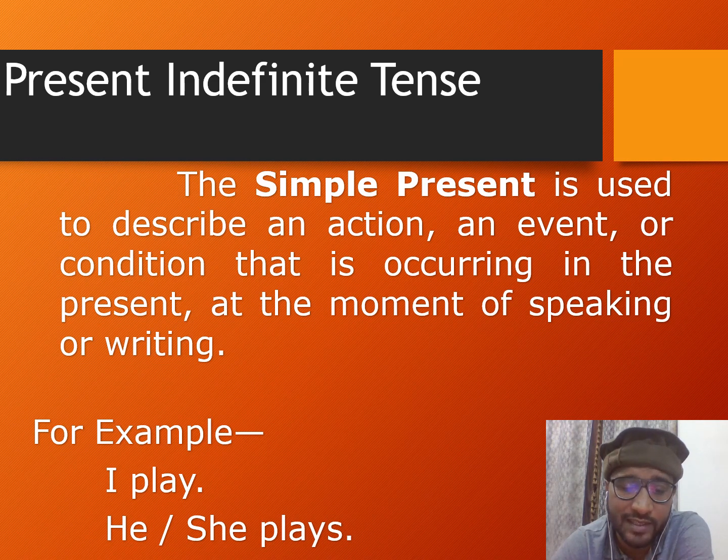If you look at the examples, the first example is I play. So play is the base form of the verb. If you remember, I discussed the formula earlier. Now over here, the second example is he plays or she plays. As I mentioned, with he, she, it, or singular noun, the S form is used over here. So this is all about present indefinite tense.